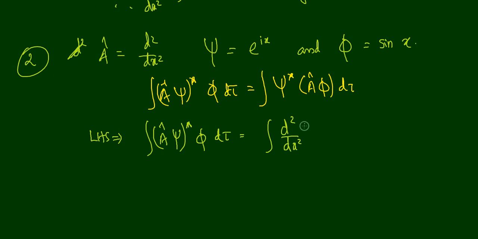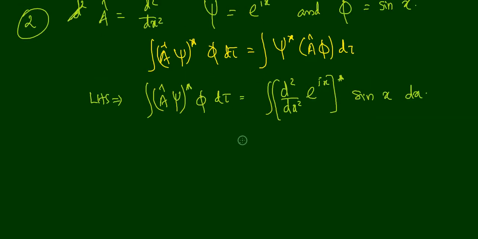Psi in our case is e raised to ix, the whole star, phi d tau. Phi in our case is sin x, so let me write it as sin x dx. So that is equal to integral d square by dx square of e raised to ix. What is that? That is d by dx of the first derivative of e raised to ix, that is equal to i e raised to ix.